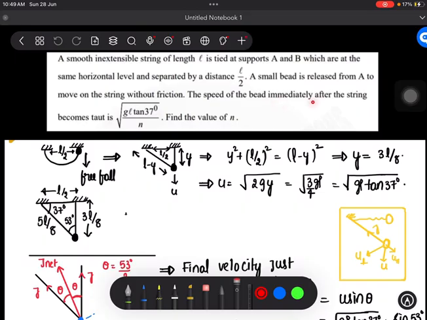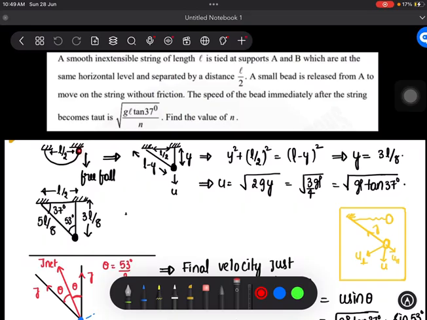The speed of the bead immediately after the string becomes tight is root(gL tan 37 / N). In this expression we have to find the value of N. So I have imagined the situation like this. This is the string of length L. These are points A and B, which are separated by L by 2, and the bead is released from this point.